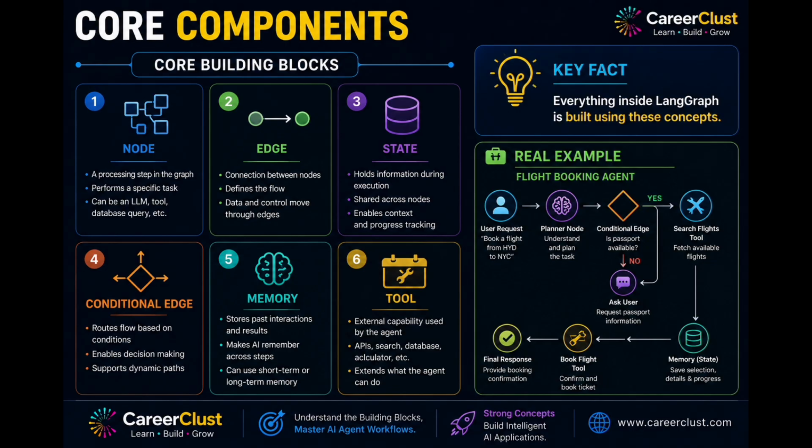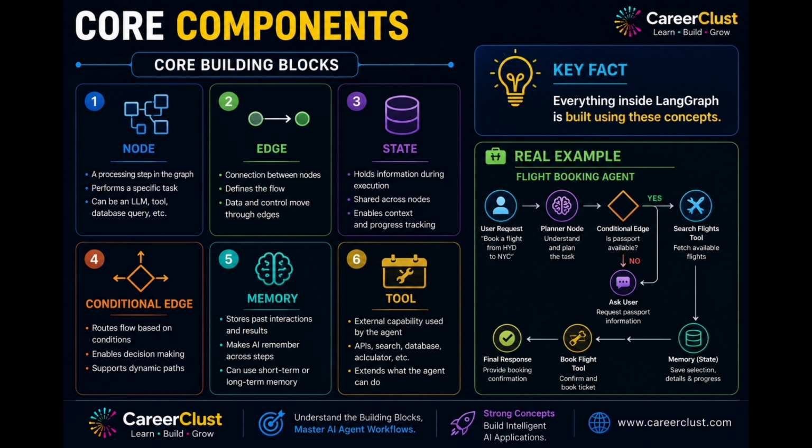Conditional edges allow AI to choose different paths based on conditions. For example, if the user requests flight information, perform a search, otherwise, answer directly. Memory enables long-term context.